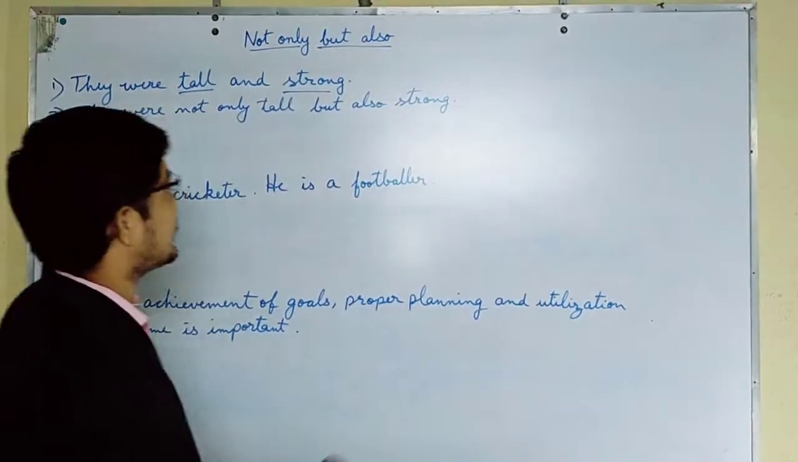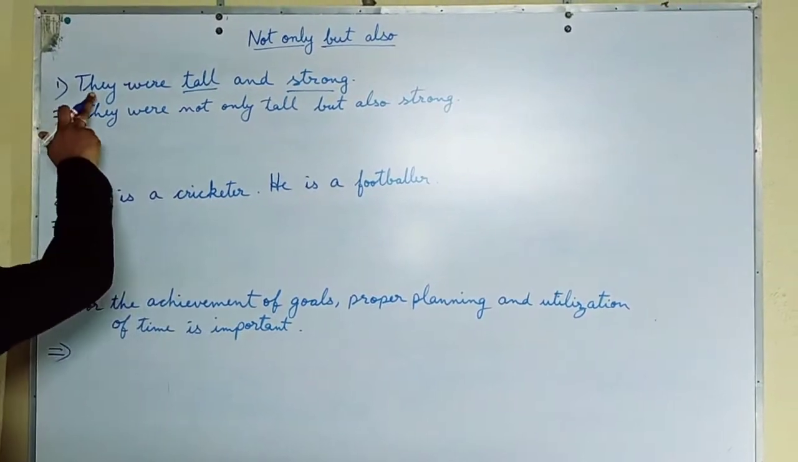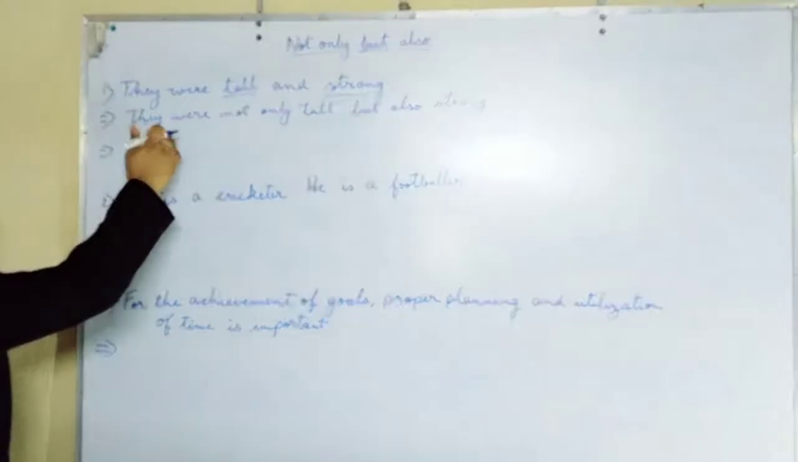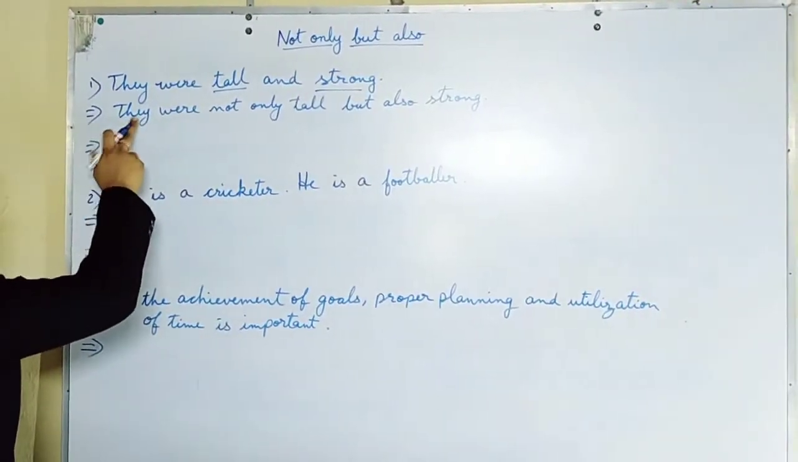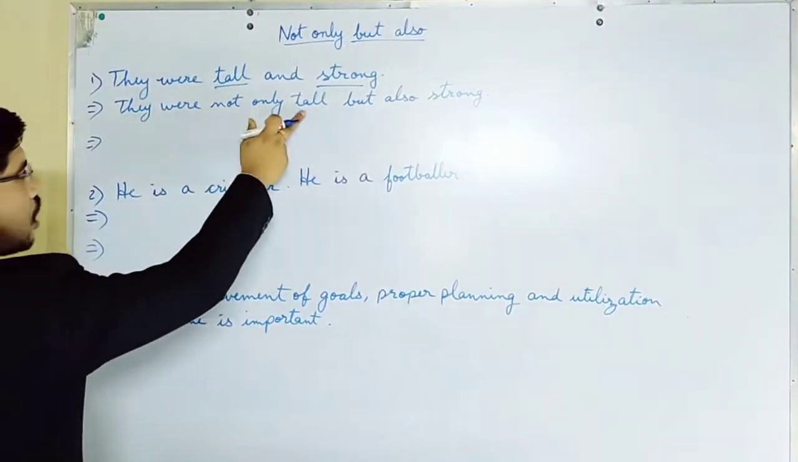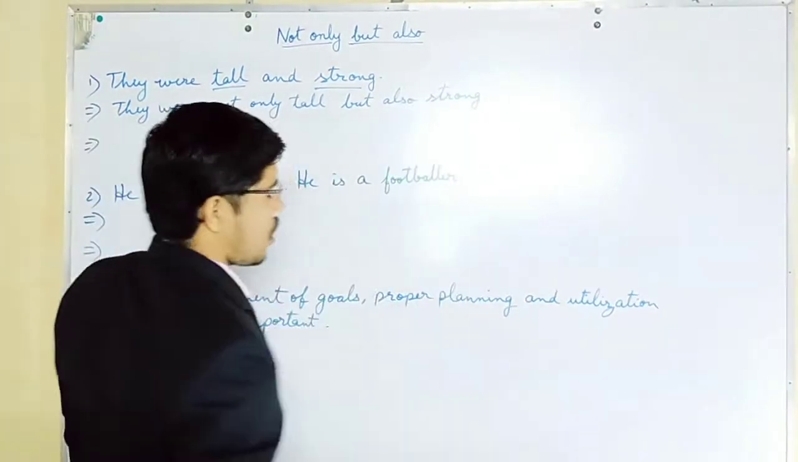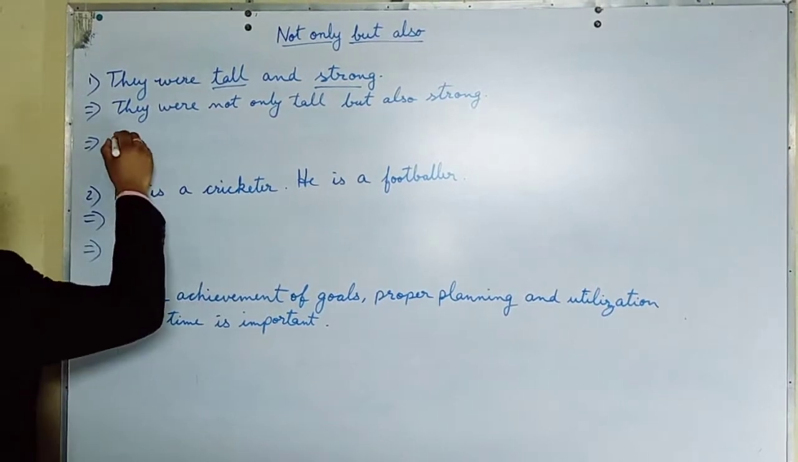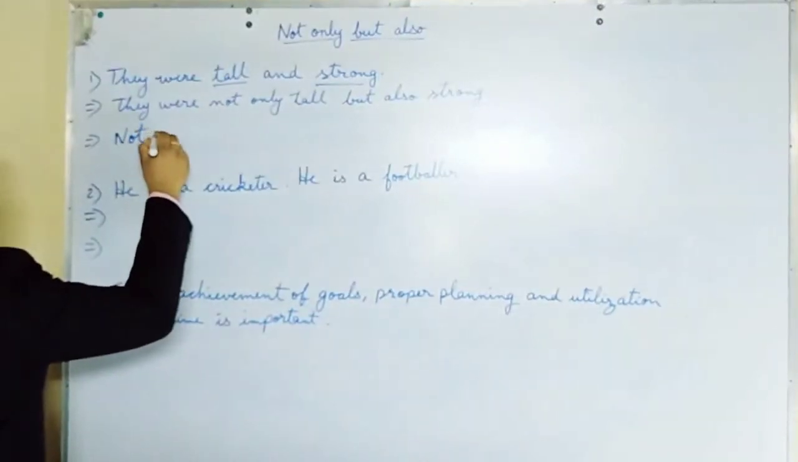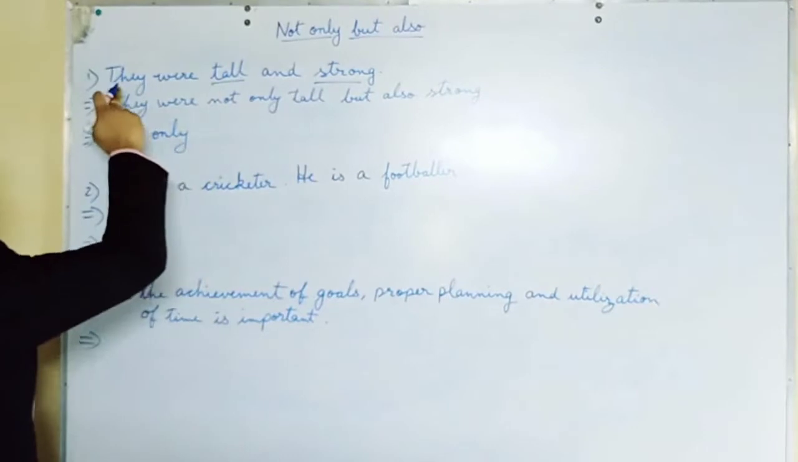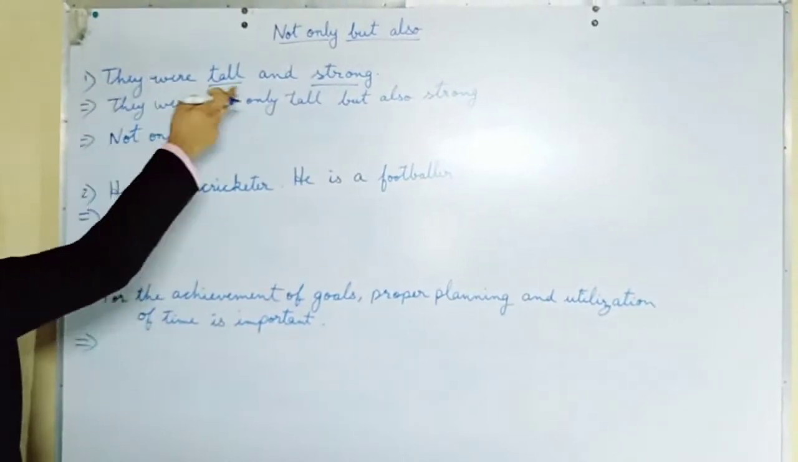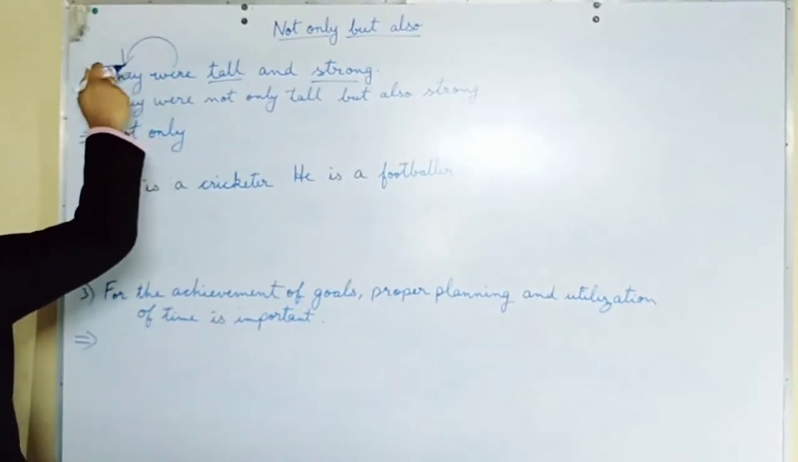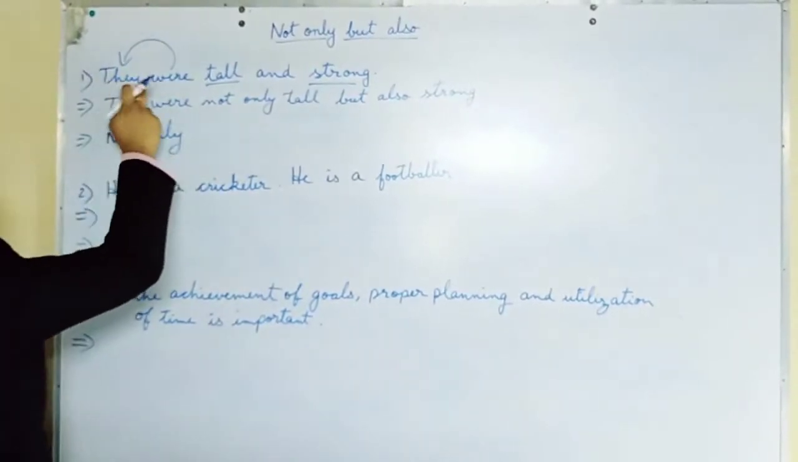Let us see some more examples. Now see this question: they were tall and strong. How can we write it in the first way? They were not only tall but also strong. Is it clear? This is the easy way. Now the next way, from the starting. Not only. We should not write they were tall, it is wrong. It is were they. Were will come first, then they will come. Don't get confused in this.